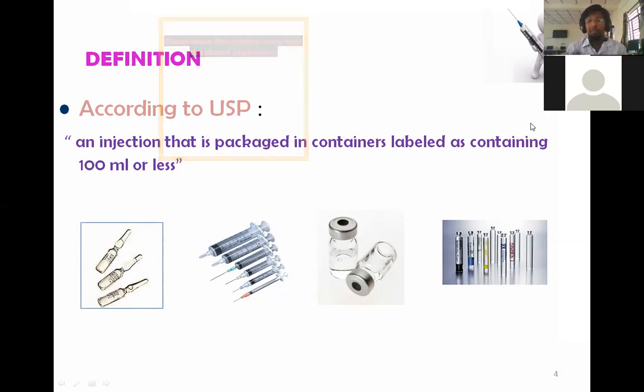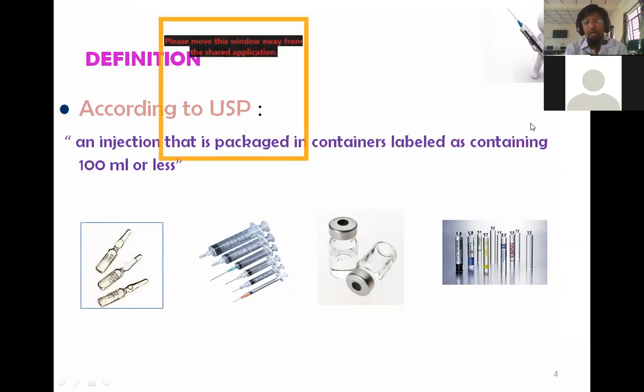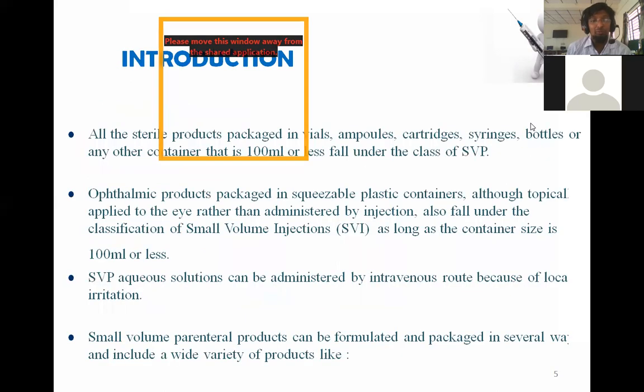In the same way, parenterals are not classified depending on physico-chemical properties, but they are divided depending on the volume. 100 ml and below 100 ml are small volume parenterals. Above 100 ml comes under large volume parenterals. So you can see ampules, vials, cartridges, and syringes come under small volume parenterals.